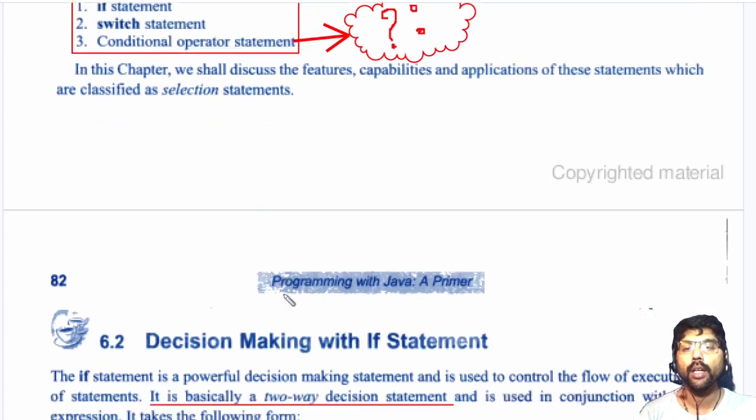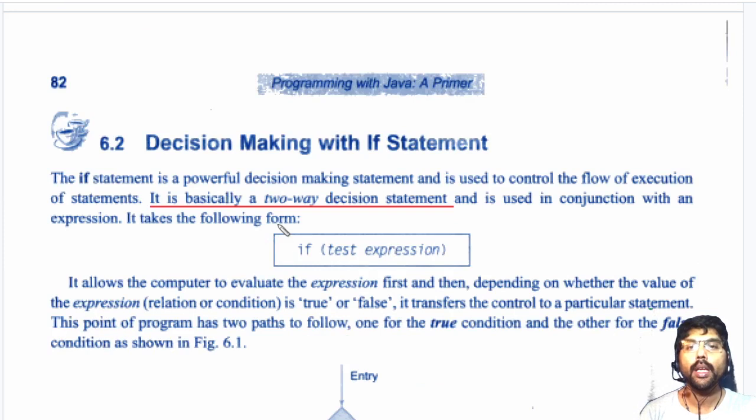The first one is decision making with the if statement. The if statement is generally used when we have a two-way decision. For example, if this condition is true, do this one, else do this one.